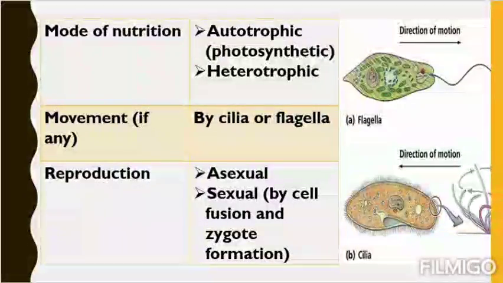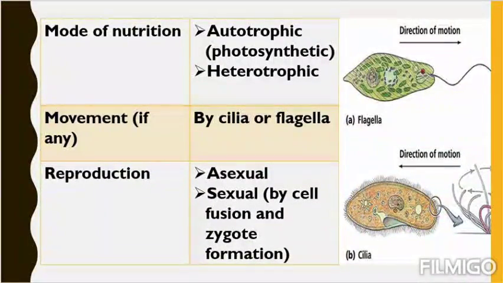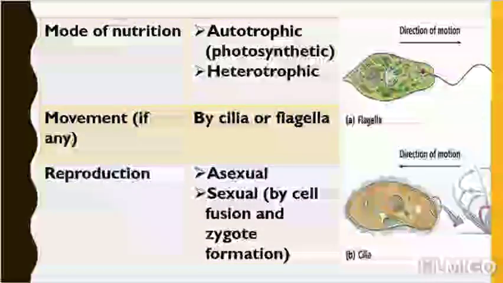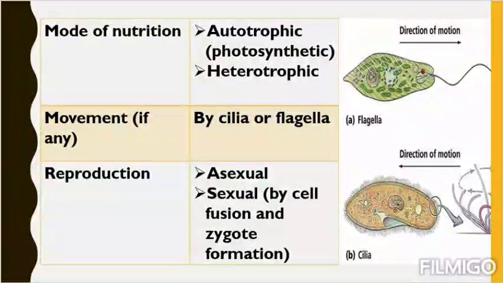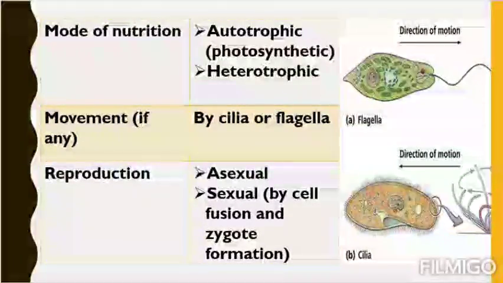As you know, there are two basic modes of nutrition. One is autotrophic and one is heterotrophic. In some members of kingdom Protista, they show autotrophic nutrition, and in some cases they show heterotrophic nutrition. Autotrophic means obviously they are photosynthetic. In kingdom Monera, we have learned about a chemosynthetic type, but here no one is chemosynthetic, only photosynthetic if they are autotrophic. In heterotrophic, variations are there that we will learn later. So mode of nutrition can basically be of two types. One is autotrophic, or we can say photosynthetic, and another one is heterotrophic.